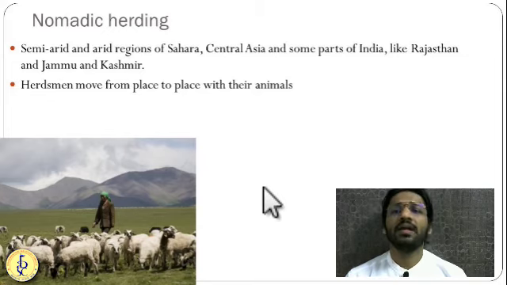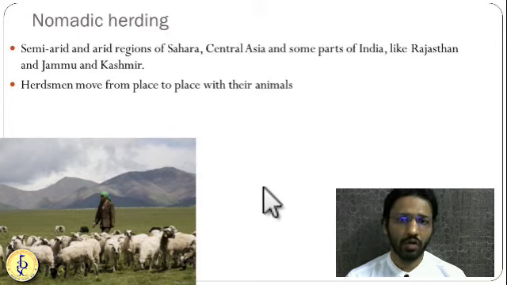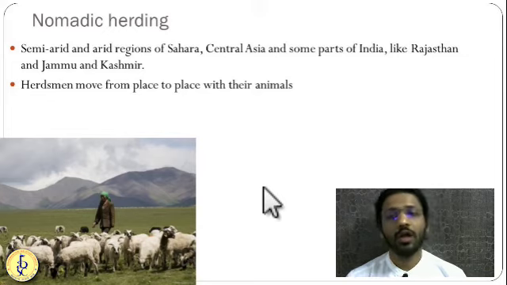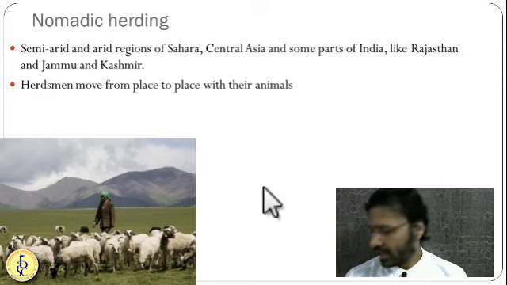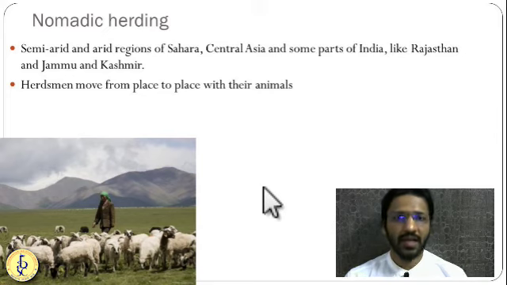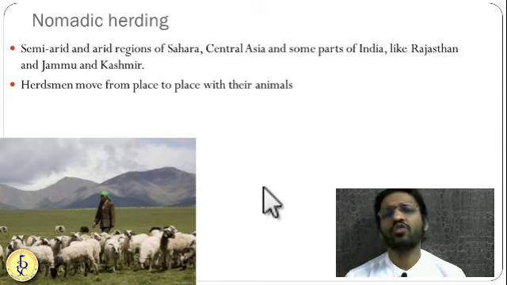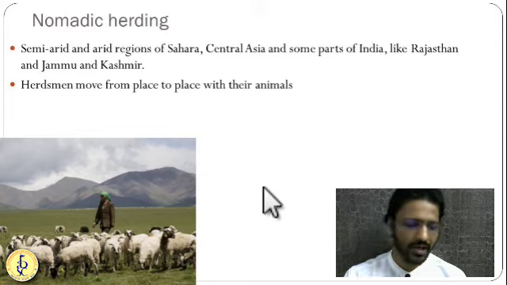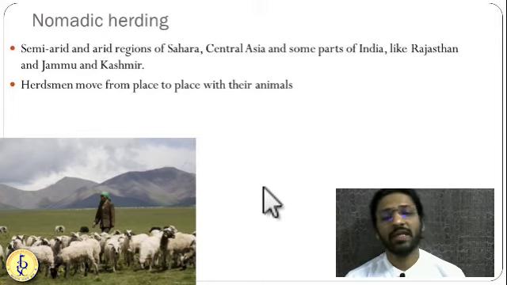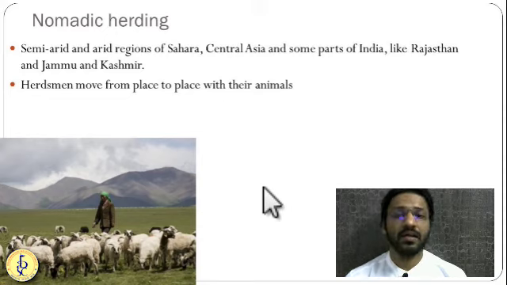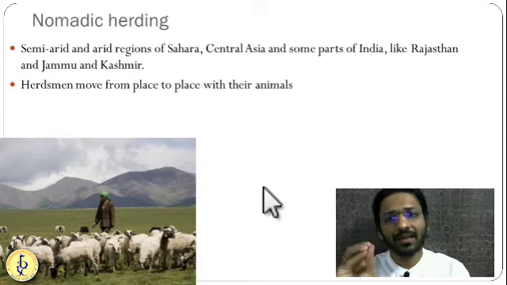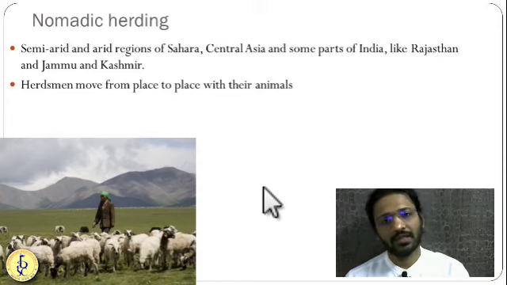Specifically, this type of farming is done in the semi-arid regions, because semi-arid regions always suffer from lack of rainfall, so they have to move from mountain tops to the valleys, and from valleys to mountain tops. This type of agriculture is very famous in Africa, Central Asia, Jammu and Kashmir, and lots of parts of India like Rajasthan, Maharashtra, even Andhra and Telangana, where you will find herdsmen moving from place to place. So these are the two types of primitive agriculture practices.